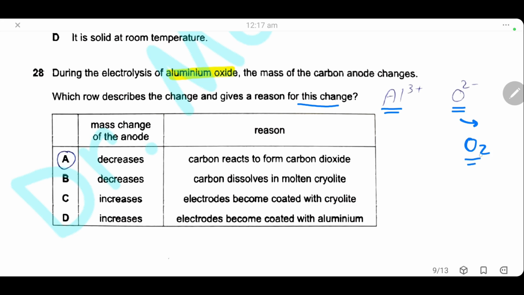And this oxygen reacts with the carbon anode to produce carbon dioxide. So the mass of the anode decreases. Here the correct answer is A, the mass of the anode decreases because the carbon reacts to form carbon dioxide. It reacts with the oxygen gas produced at the anode.